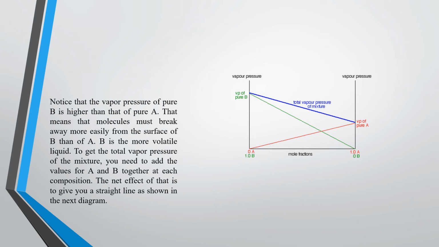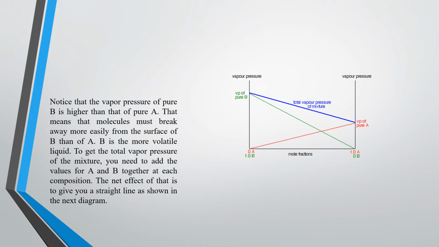Notice the vapor pressure of pure B is higher than pure A. We notice, right? Vapor pressure of B was more than A. That means the molecules must break away more easily from the surface of B than A, and B is the more volatile liquid.